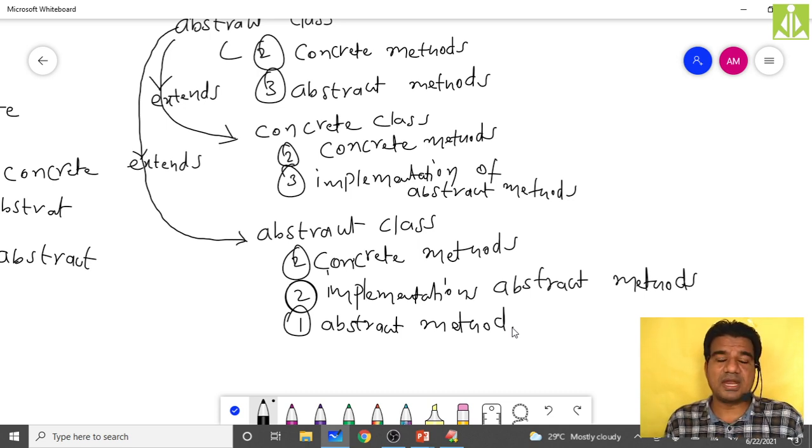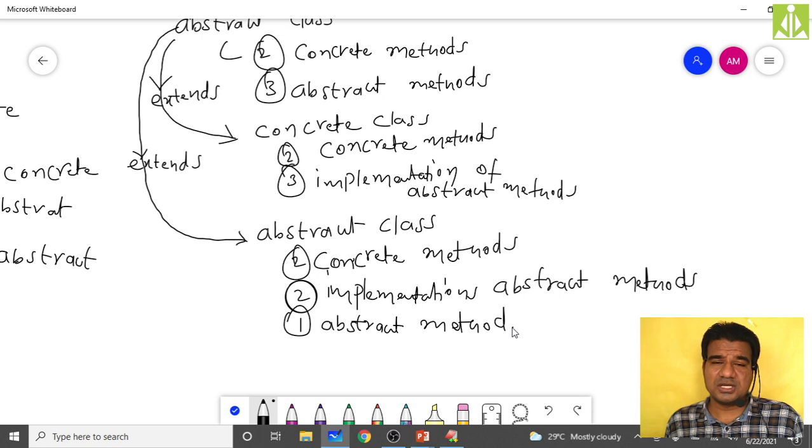So how can we make an abstract method like a concrete method? By giving the implementation, by overriding it and giving the implementation to it. Okay. Can I maintain the abstract methods inside a concrete class? Not possible. Not allowed at all.